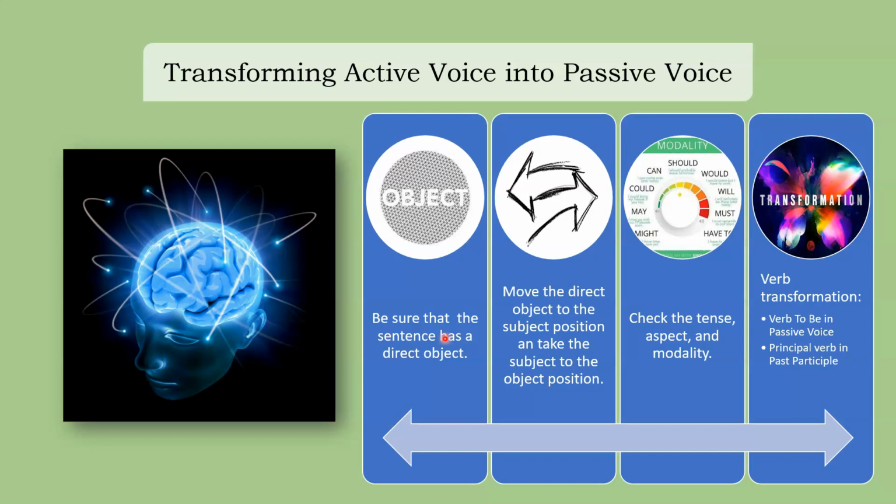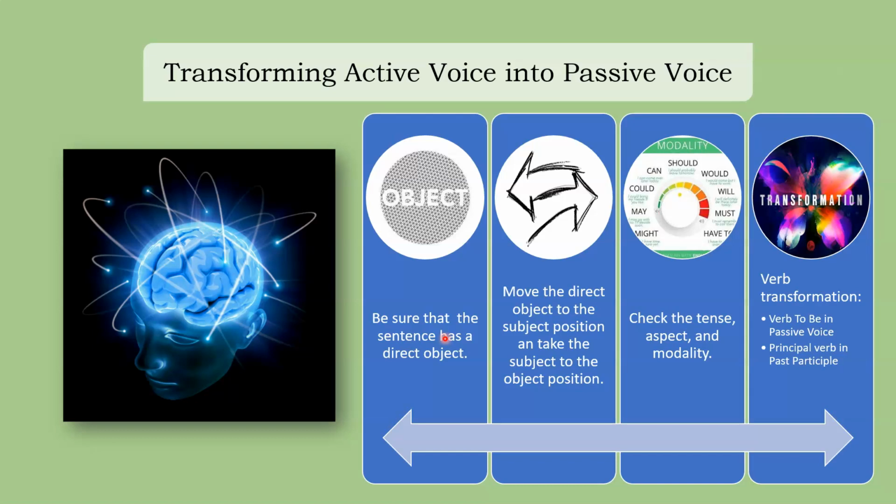Next thing we do is that we move the direct object to the subject position and the subject moves to the predicate position, okay? Sometimes we do not use the subject, and we will talk about this in the next video. Now, next you need to check the tense, the aspect, the modality of the verb, because they need to be maintained. We are not changing tenses, aspects, or modalities, we are just changing voice, okay? I'll explain about this in the next video as well.